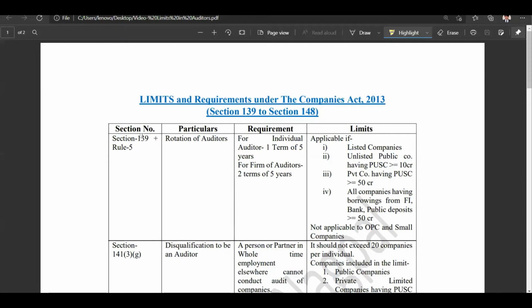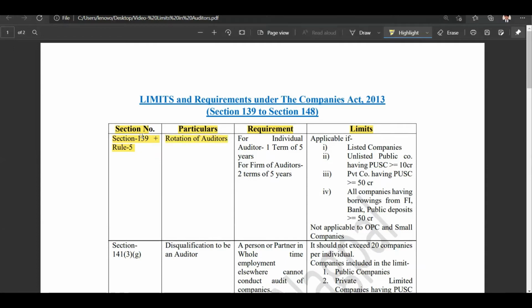So as you can see on your screen, there are four columns. First being section number, second being particulars, third being requirements, and fourth, the important one, being limits. Let's head to first section number 139 subsection 2, which talks about rotation of auditors.